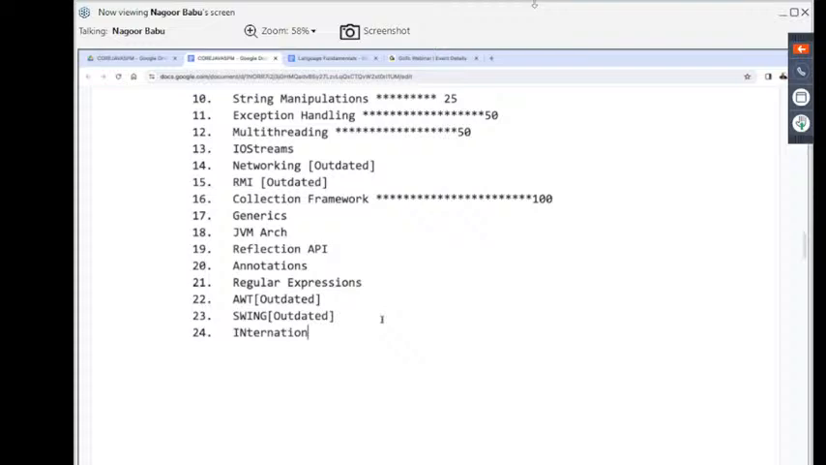After this, the 24th topic is internationalization. We are going to understand the topic internationalization. What is the meaning of it? Simple example.